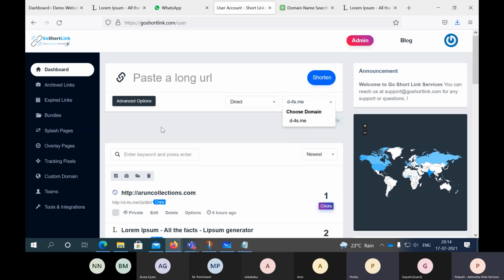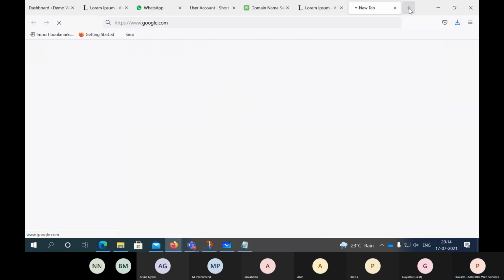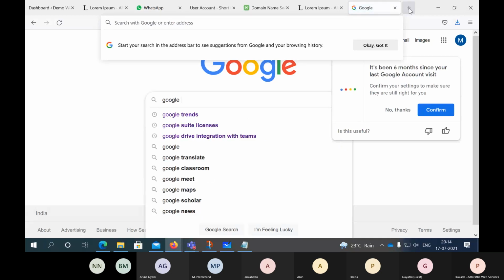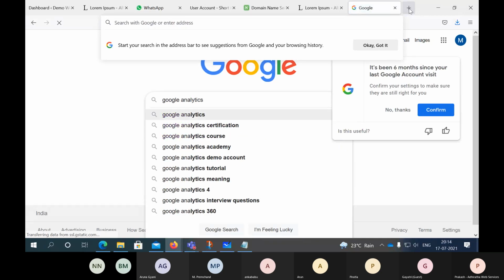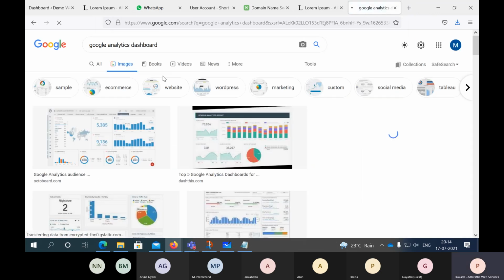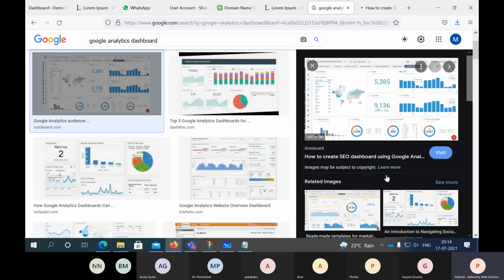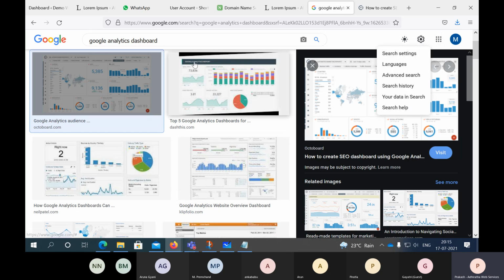But here the purpose of using shortening services is not just tracking. Tracking means even your Google Analytics. Let me see. See, it gives you a lot of information here already. When we launch the blogs and all, you'll be able to see those live screens. There is a lot of information.